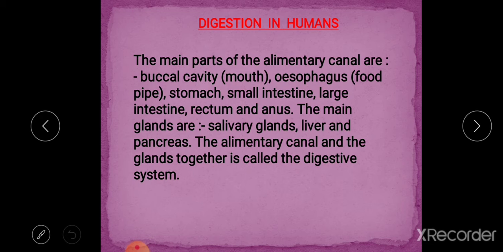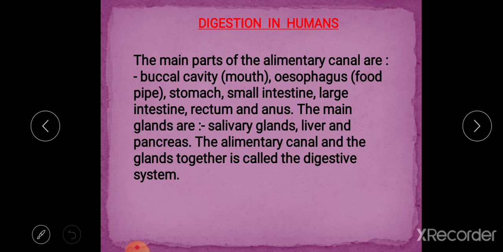Now we will discuss digestion in humans and the digestive system of human beings. The main parts of the alimentary canal are the buccal cavity known as mouth, esophagus known as food pipe, stomach, small intestine, large intestine, rectum and anus.